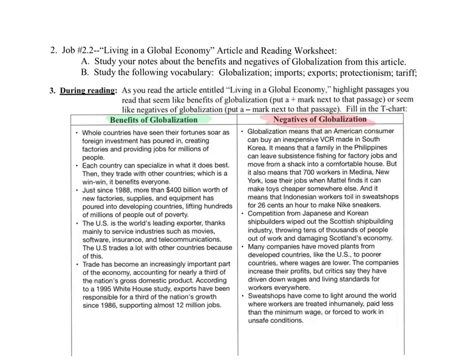Some negatives, we can see that people are losing their jobs. This argument right here, it would be more of a positive, okay? So buying inexpensive things or leaving subsistence fishing would be a positive.